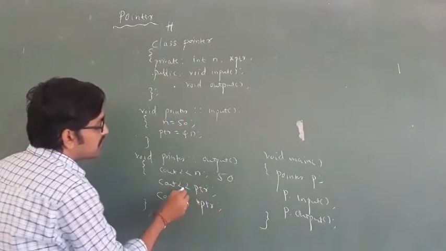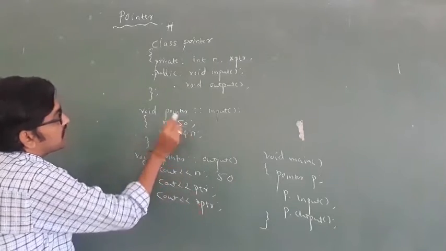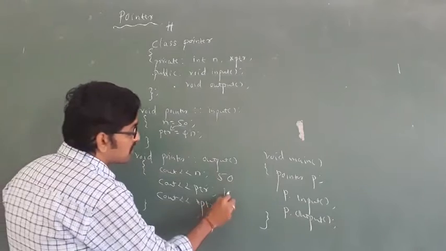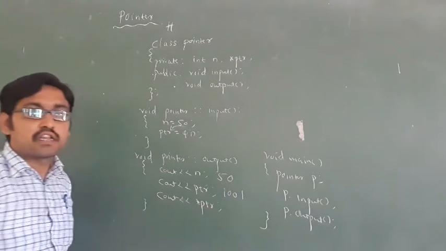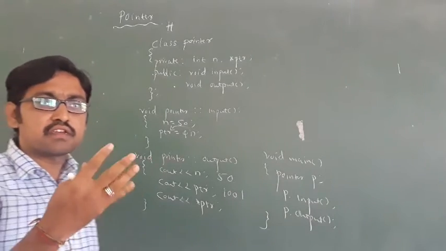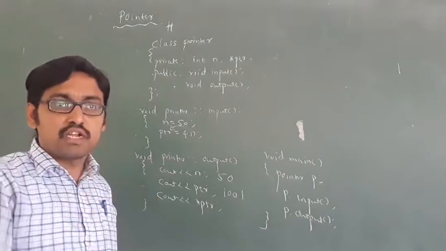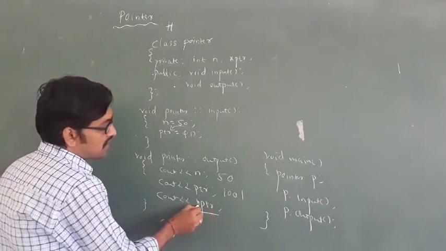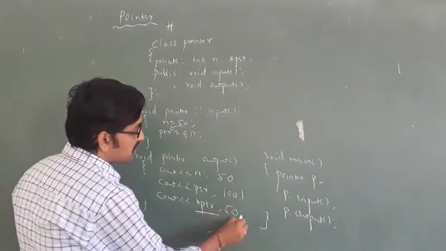50 will be displayed. ptr means what is there? In ptr there is an address. Address is in binary number. Address always is in binary number. You can give any number. Okay, binary we can't write it. It is only understood by the computer. Got it? Then star ptr, wherever the star is, it displays the value there.